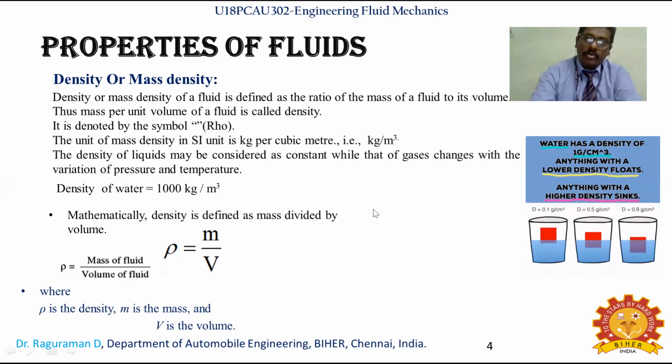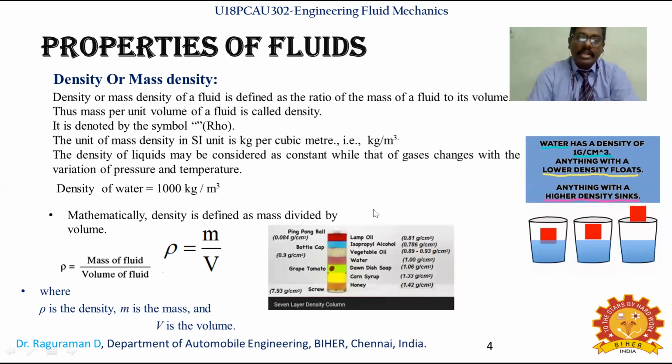And you can still see it for different types of fluid. You can see layers of fluid, a 7 layer density column, which is popular. You can see a different density for each fluid.